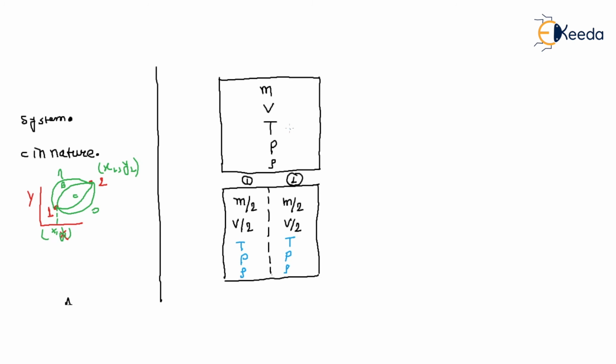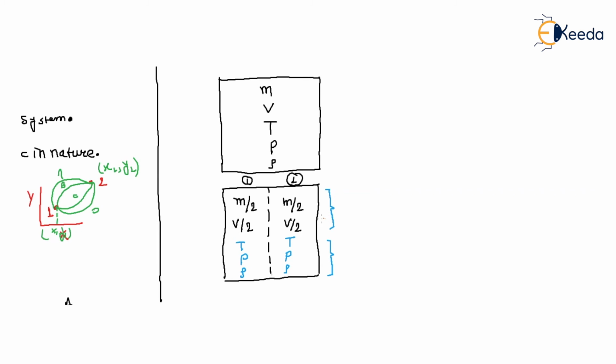So we see that if a system is defined by some properties, and if the system is separated into two equal parts, then due to separation the value of some properties changes and the value of some properties doesn't change.